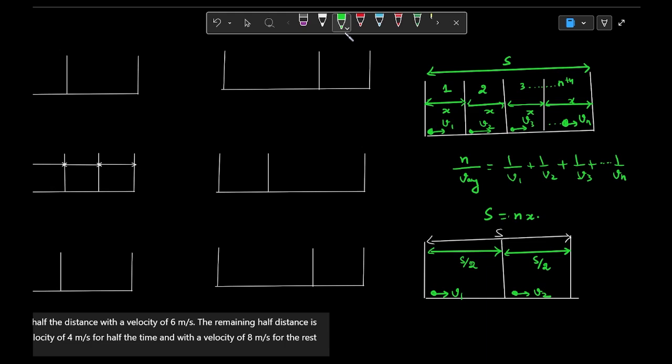Language like this will come, right? So what to do? Obviously s by 2 and s by 2 are the distances, so I can write directly that 2 by v average is equal to 1 by v1 plus 1 by v2, because it is divided into two equal parts. We can directly write it, and we can rearrange this also.